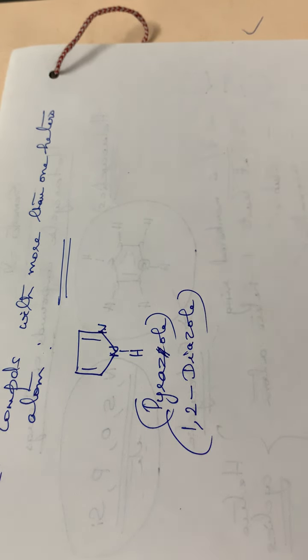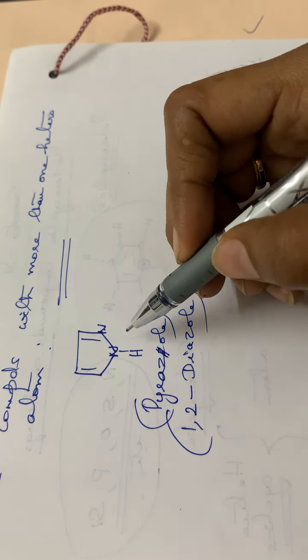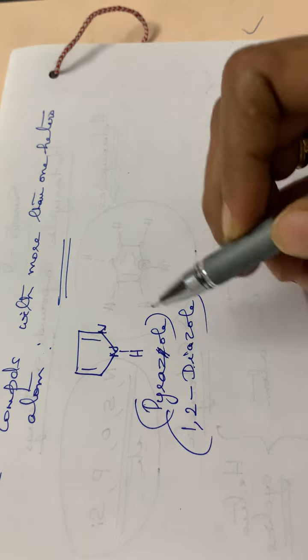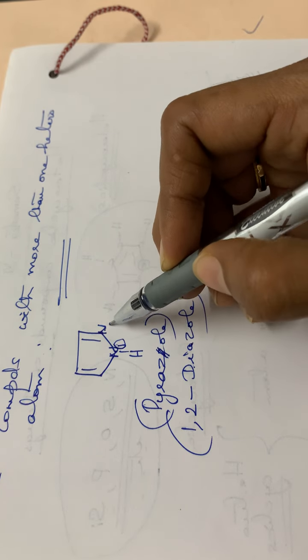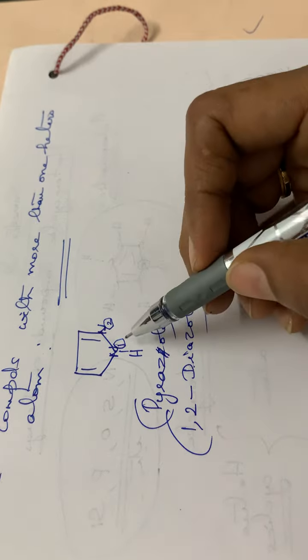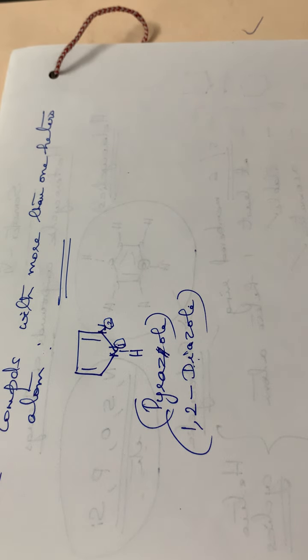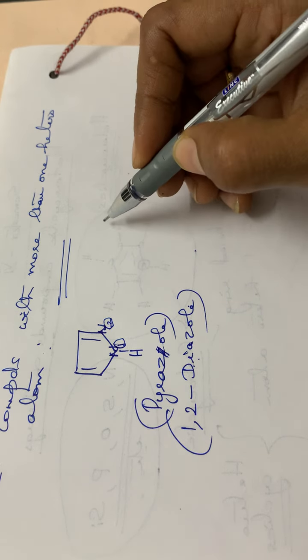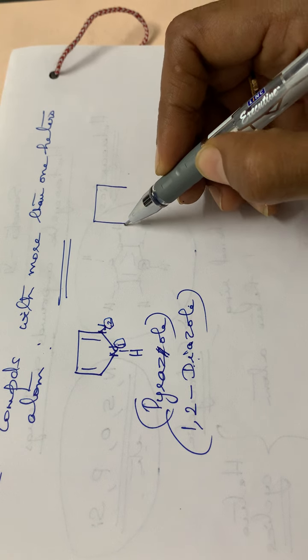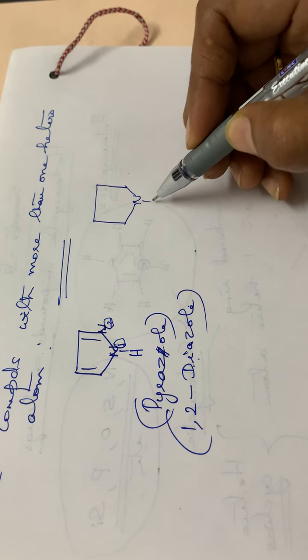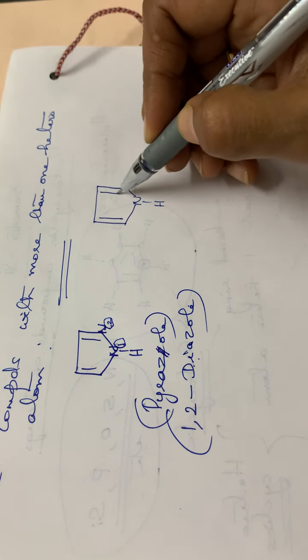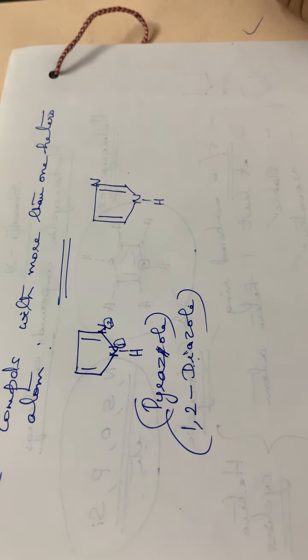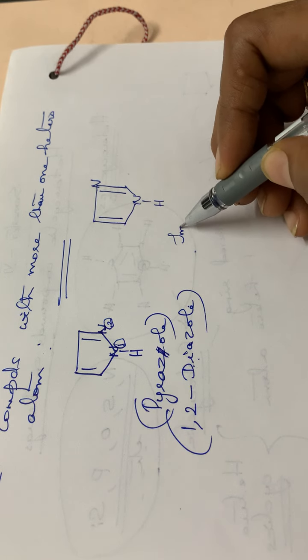Azo means the compound has a nitrogen atom, isn't it? Here it has two nitrogens, so it is diazole. Then what about the positions? This is position 1 and this is position 2. So 1,2-diazole, that is how this compound is named. Then the next one is imidazole. The structure will be like this: here NH, then two double bonds, then at this position the second nitrogen atom is there. So this compound is imidazole.